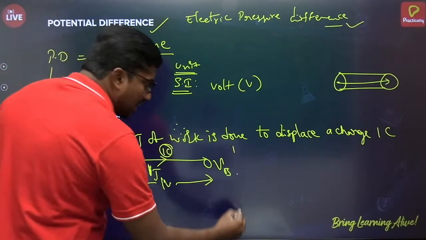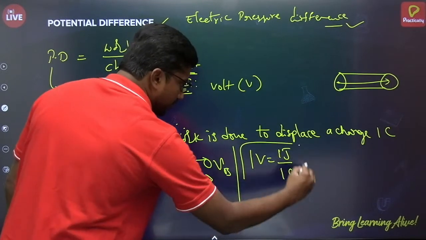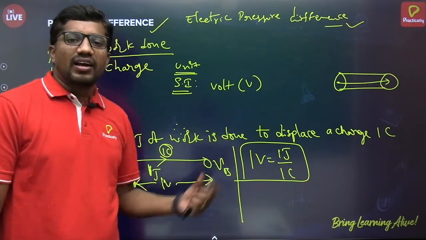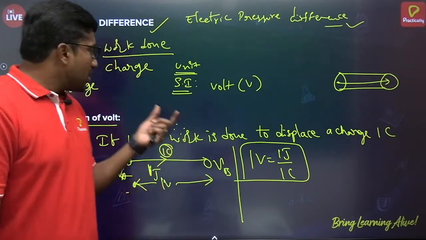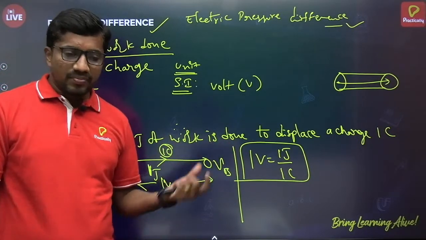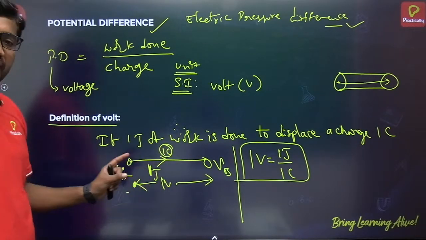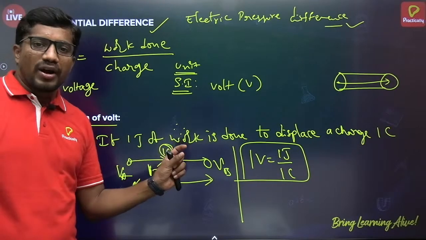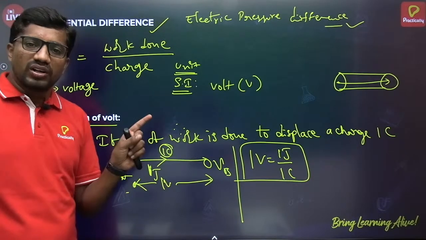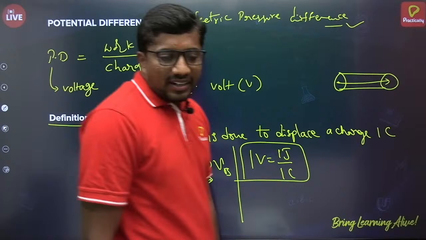So we can write 1 volt is equal to 1 joule by 1 coulomb. Just like how we defined the unit of electric current, here also you can be asked to define 1 volt or the SI unit of voltage. In the same manner, if 1 joule of work is done to displace a charge of 1 coulomb, then the potential difference between the 2 points across which the charge is displaced is said to be 1 volt. So 1 volt is equal to 1 joule by 1 coulomb. All right, now let's move to the next slide.